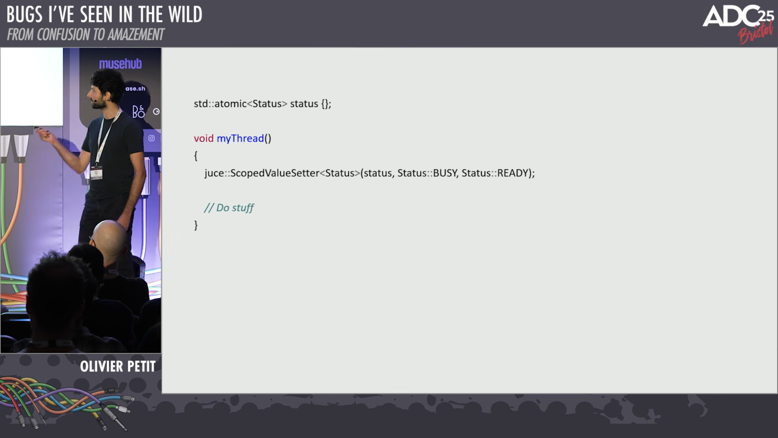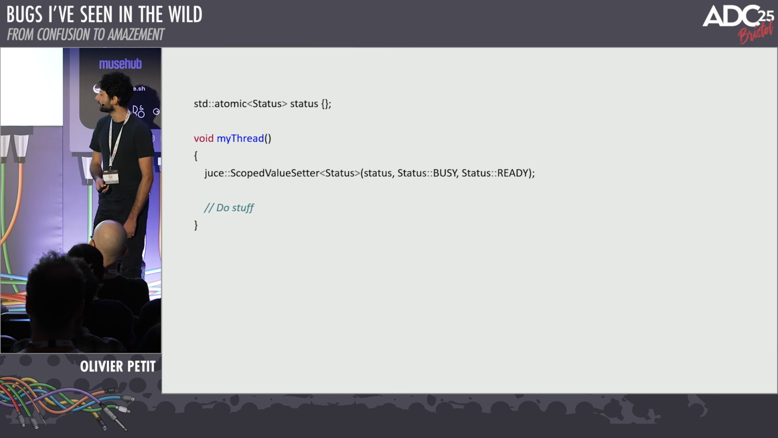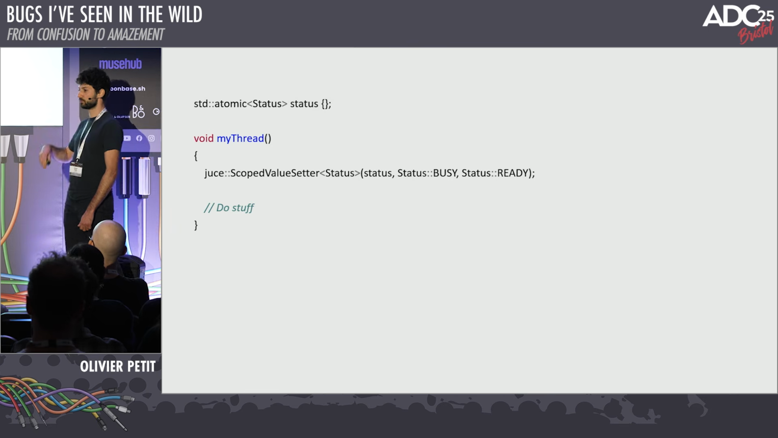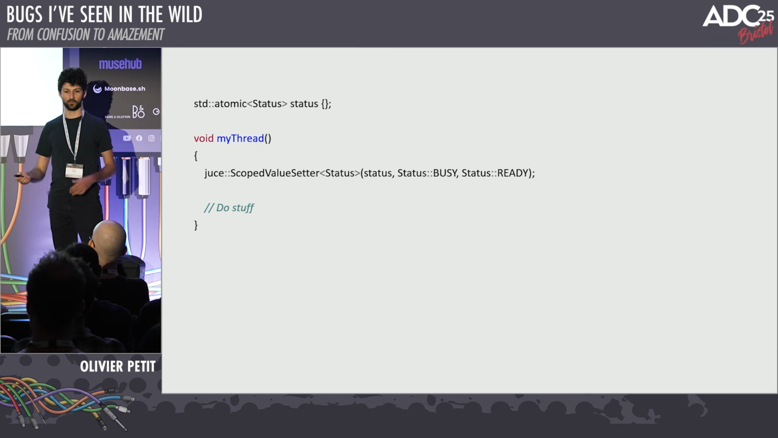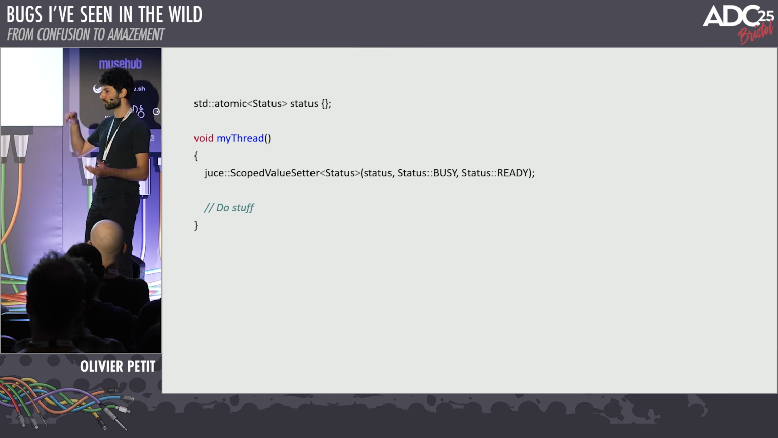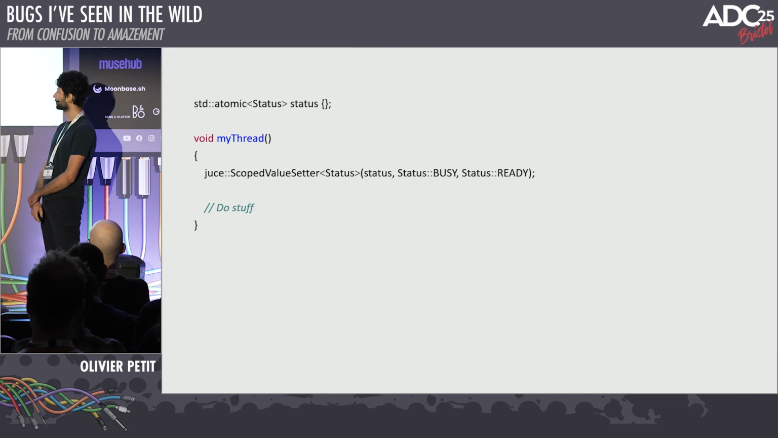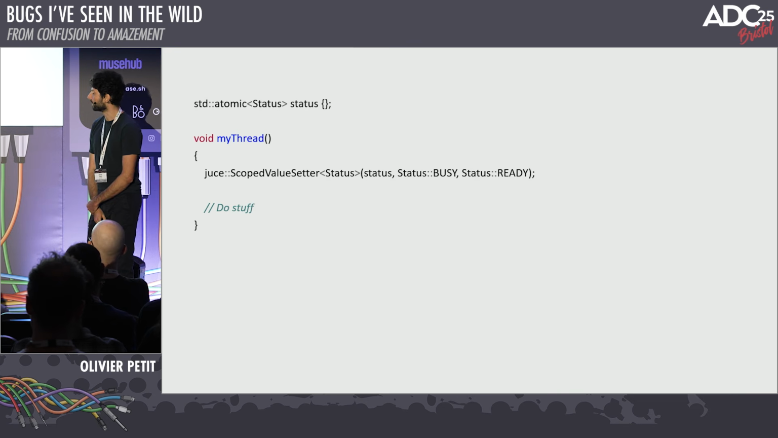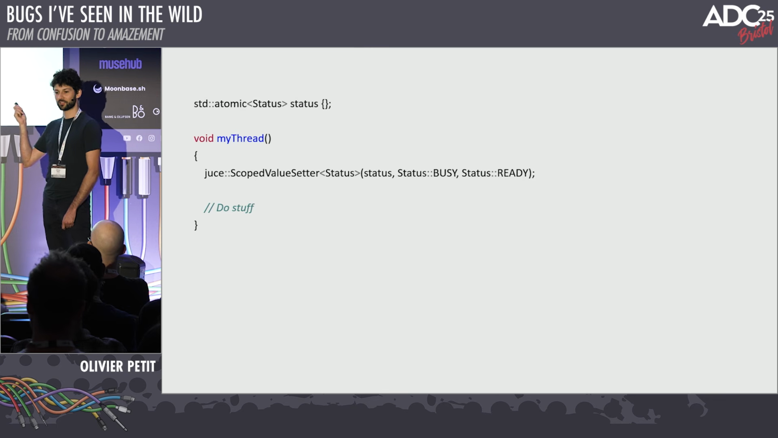And JUCE has this nice thing called a ScopedValueSetter. You give it a reference to a variable, then a value to set when this object is constructed, and then a value to set when this object goes out of scope. It's mostly used for reentrant functions where you want to bail out if this is a reentrant call. It's very often used to protect these kinds of sections. But with this code, it doesn't do what you think it does. Who can tell me what the bug is here? Yes?